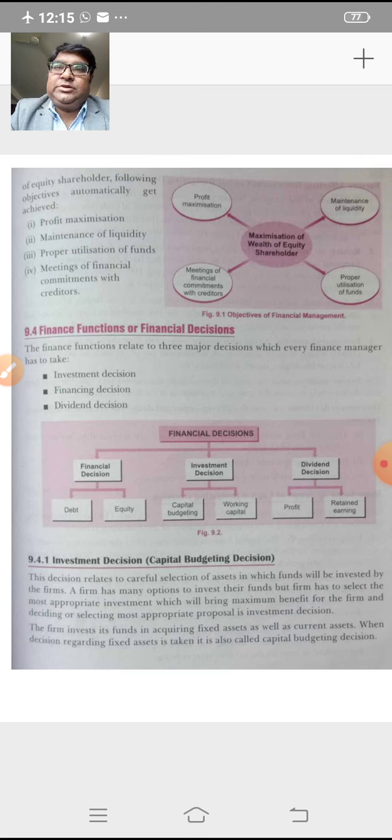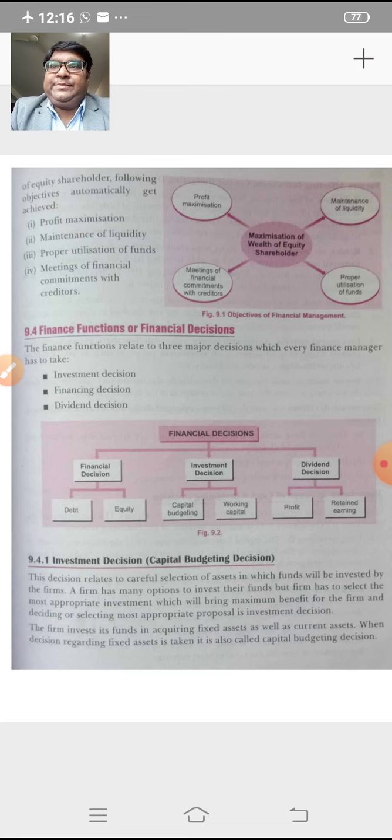The investment in long-term projects or buying of fixed assets also involves a huge amount of funds, and if any wrong proposal is selected, then it may result in wastage of a huge amount of funds. So that is why it is called a capital budgeting decision.